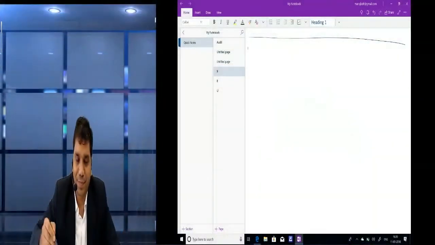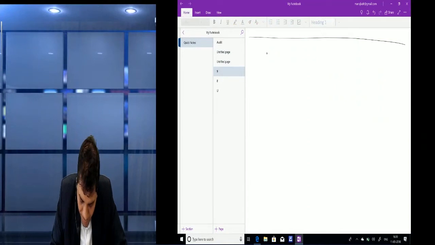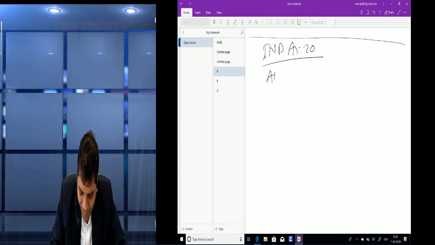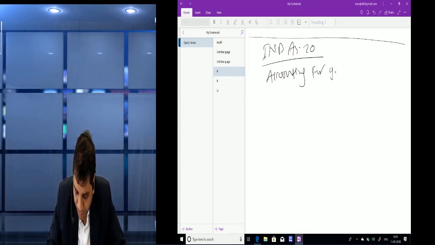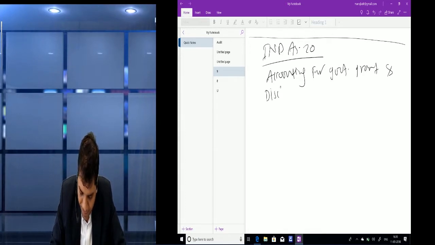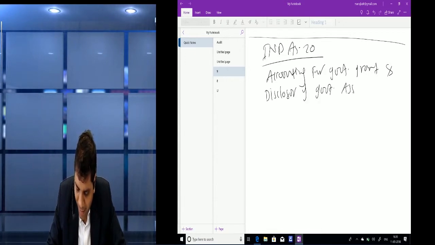So, friends, make the heading: Ind AS 20, accounting for government grant and disclosure of government assistance.